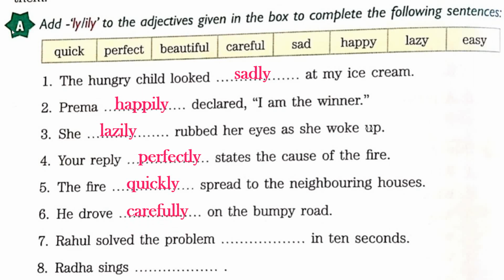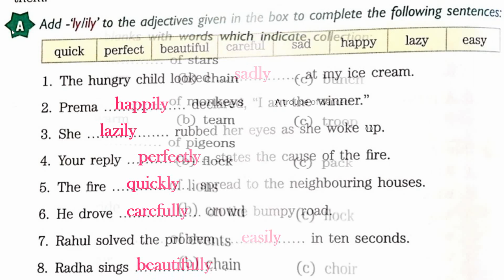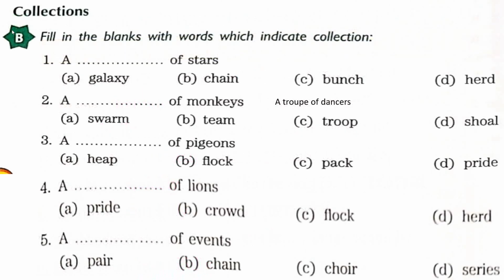Rahul solved the problem dash in 10 seconds. See children, if you are able to solve the problem within a given time or before that time, it means you are very smart, and maybe the question is very easy. So you can write, Rahul solved the problem easily in 10 seconds. Radha sings beautifully.